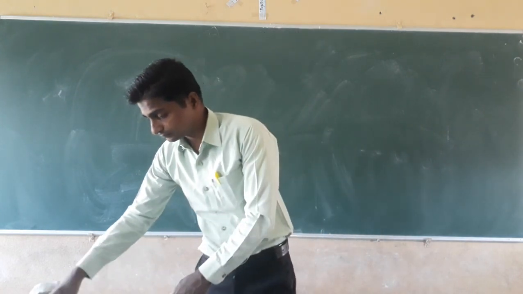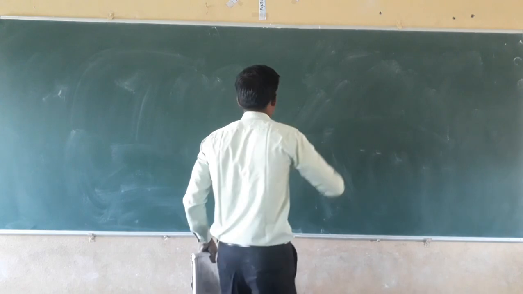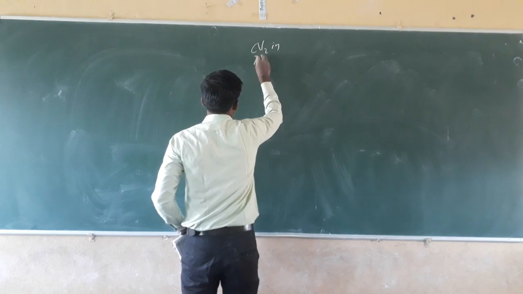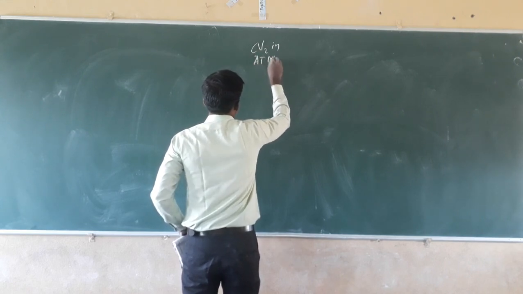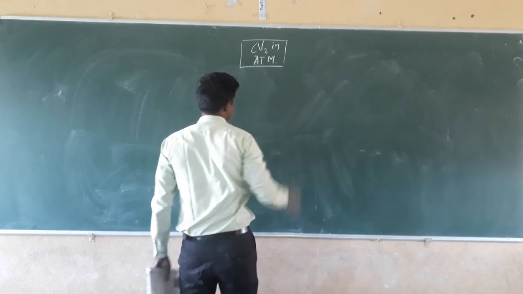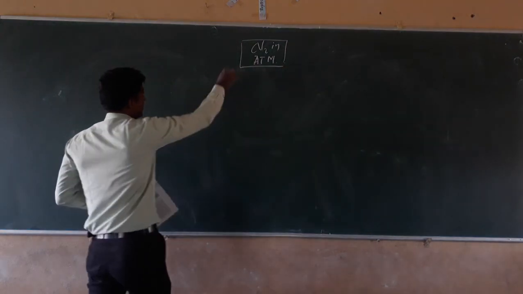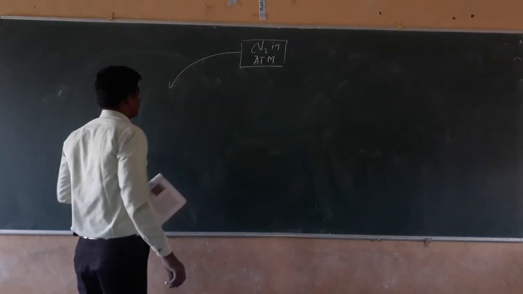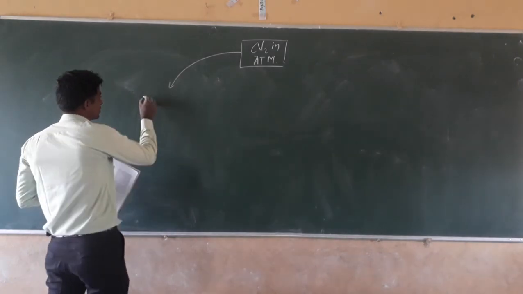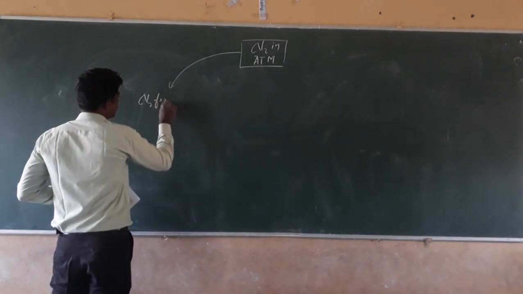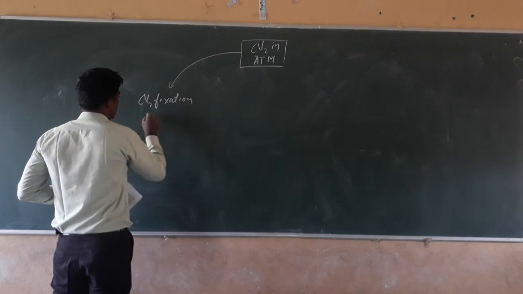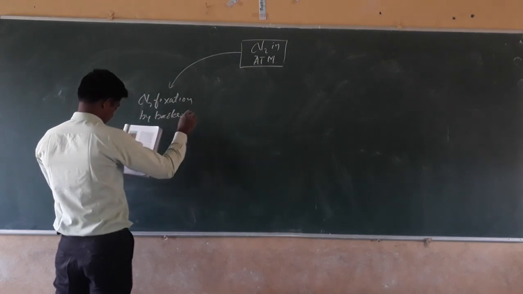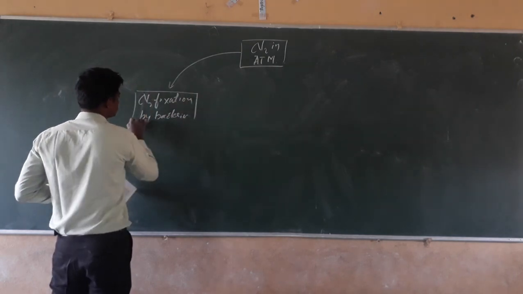See here, in your textbook it is given very clearly: nitrogen, N2, in the atmosphere. Shortly I will write ATM for atmosphere. Nitrogen in the atmosphere is trapped by nitrogen fixation, N2 fixation by bacteria in the soil.